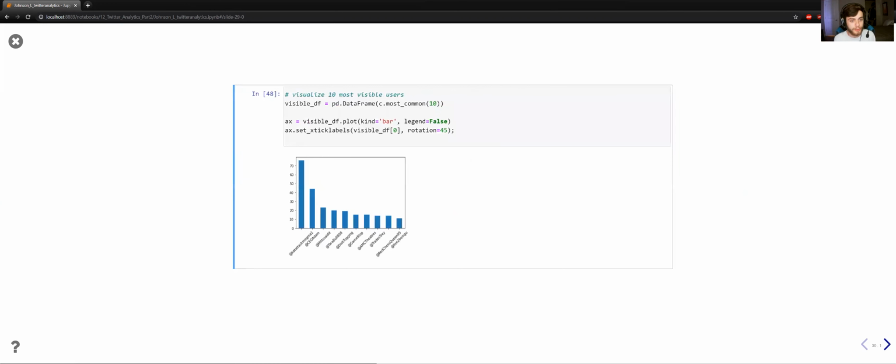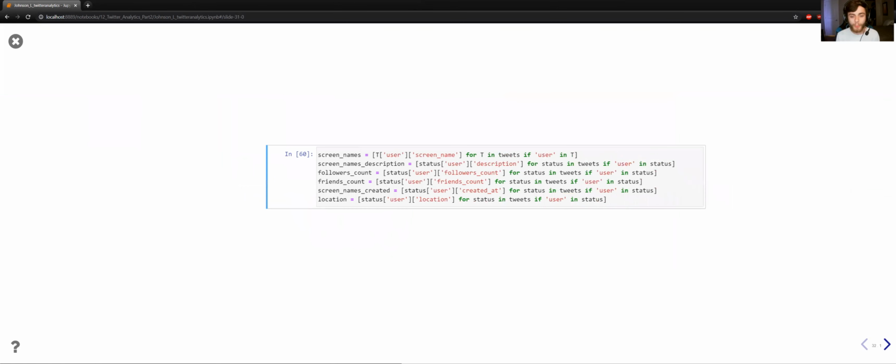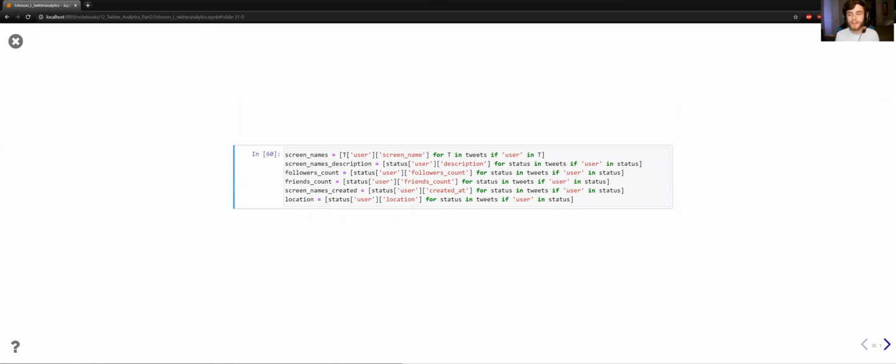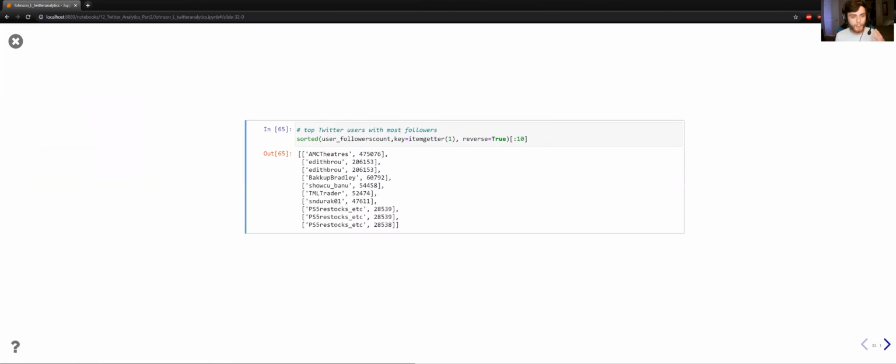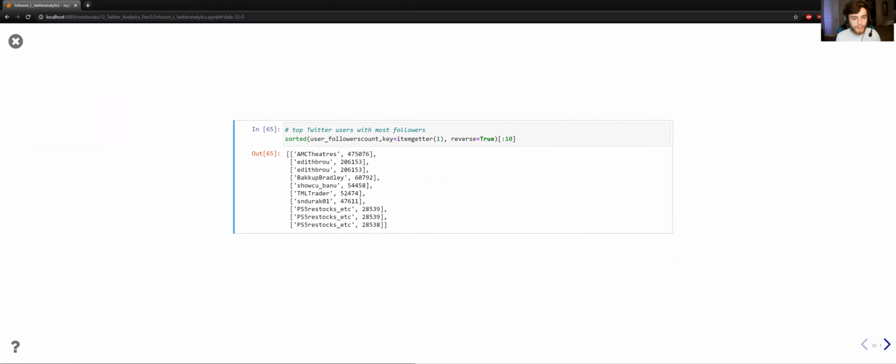For the most visible users, there's cat attack magma 1, who later we'll see in the network analytics is basically at the center, in addition to CEO Adam, which I feel is interesting because they're the CEO of AMC, so they're catching a lot of interactions, with a lot of people seeing their profile and the things they're tweeting. Then for more descriptive analytics, I reassigned these things to better understand what was going on. Went to top Twitter users with most followers.